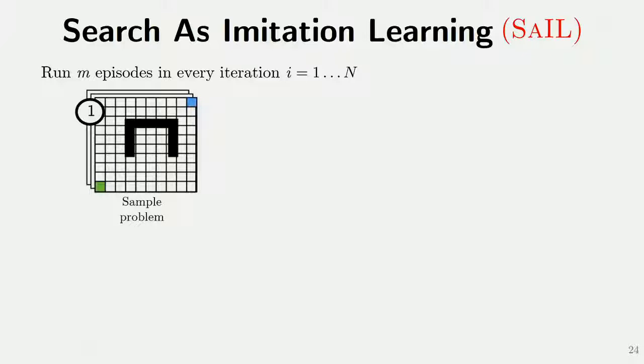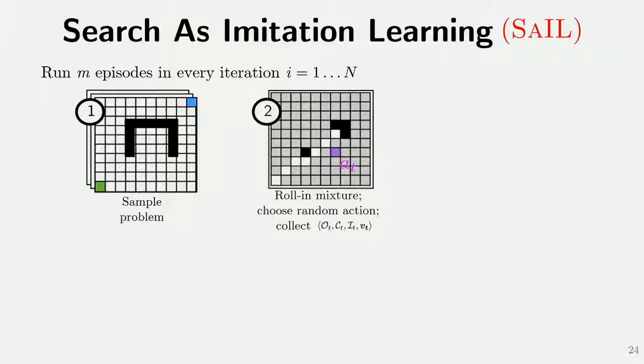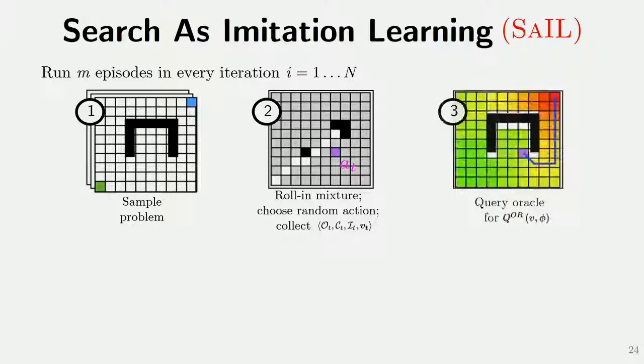So this brings us to our algorithm, search as imitation learning, or SAIL. We run n iterations of the algorithm, and in each iteration we run m episodes. And in every episode, we sample a world from a distribution. We roll in with a mixture policy up to some uniformly sampled time step t, and we select an action. We then query the oracle for the true search effort given this action, or given this node.